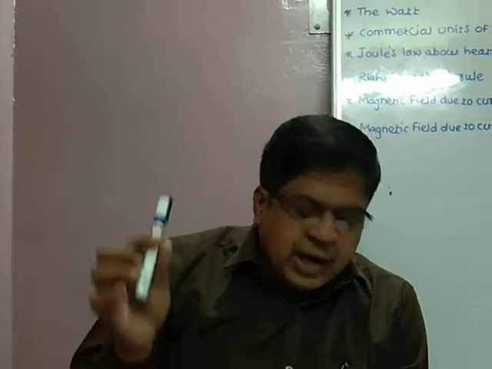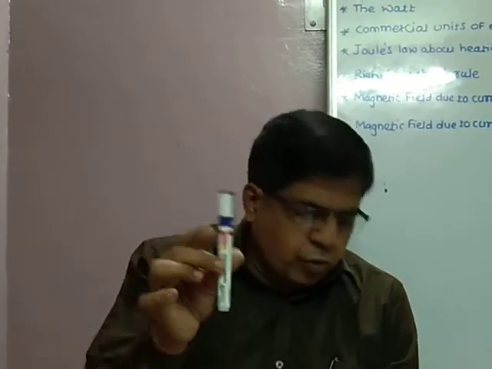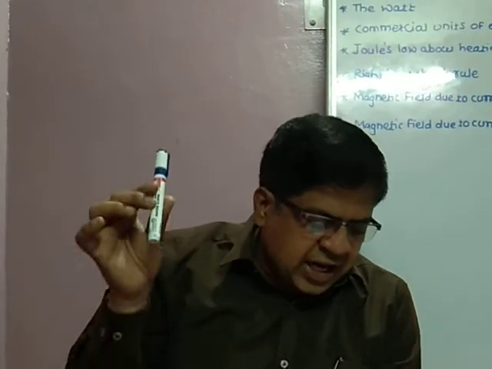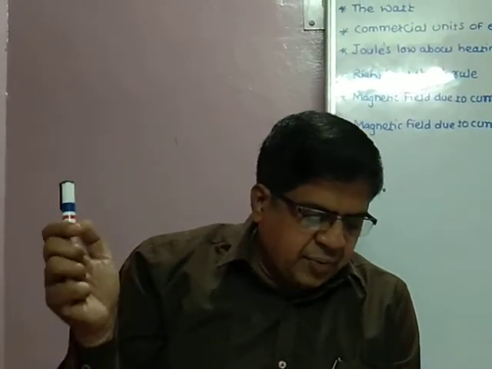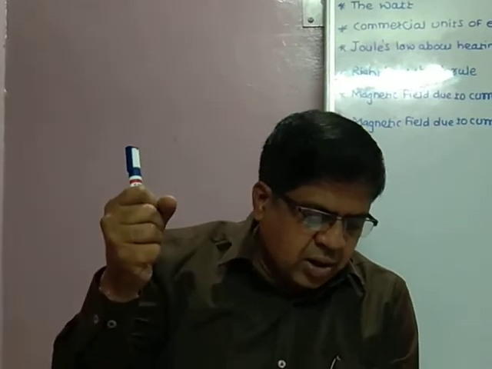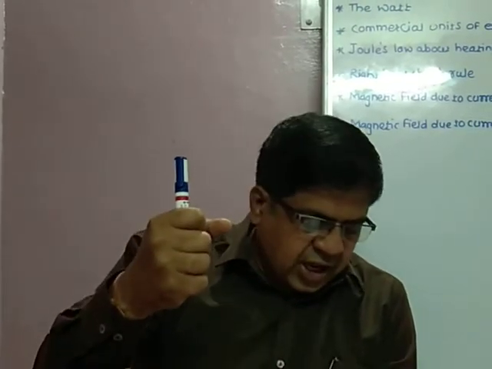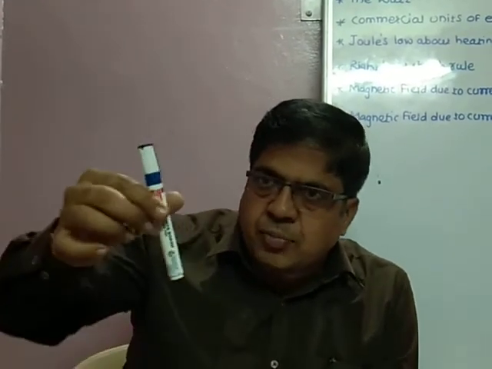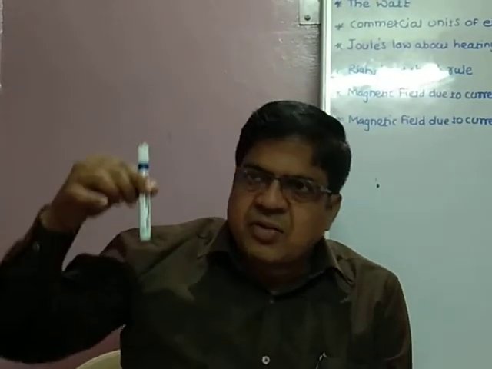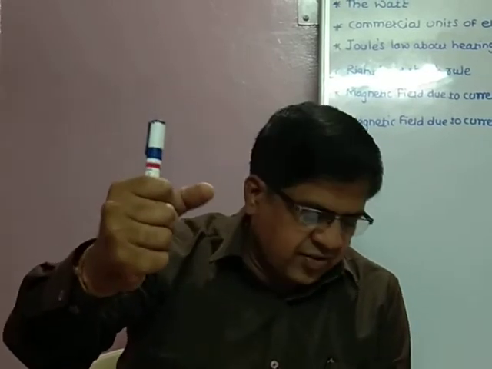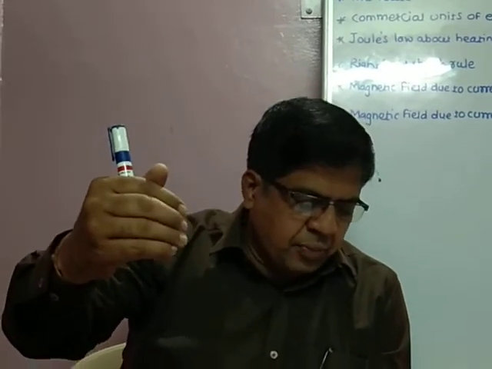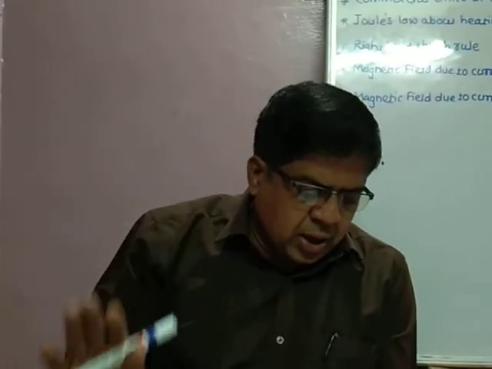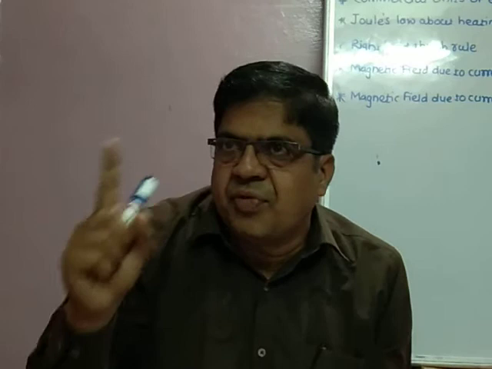And second, the magnetic field produced by a given current in the conductor decreases as the distance from the conductor increases. When the distance from the conductor increases, the magnetic field decreases.